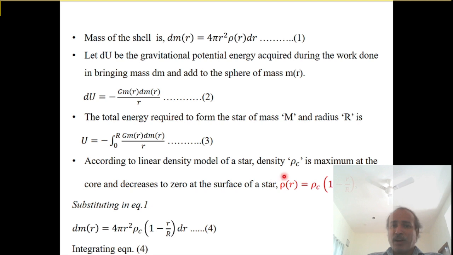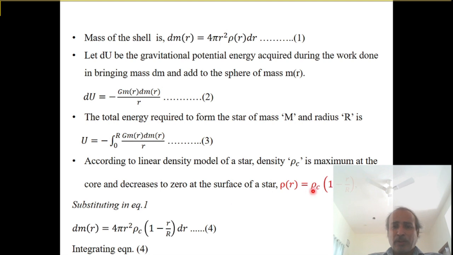The density of the star at the core is a maximum, call it rho c. The center portion of the star is called the core. At the center of the core, the density is a maximum. As we move from the center away from the star, the density decreases. This is nothing but the linear density model of a star.